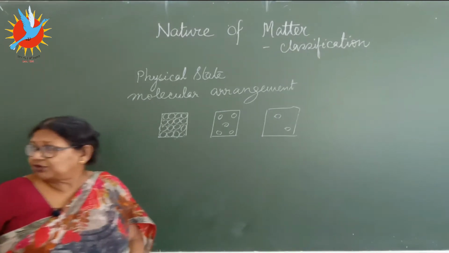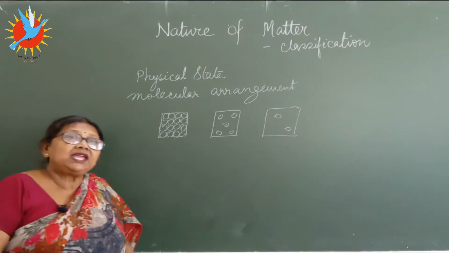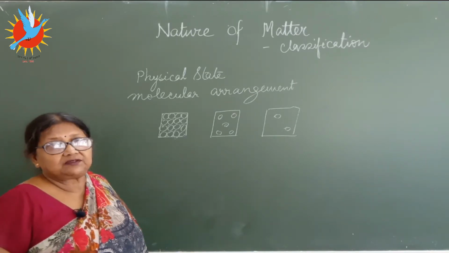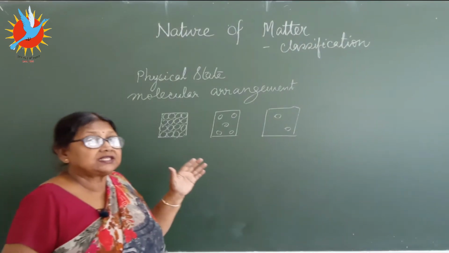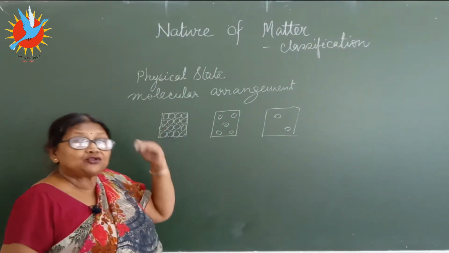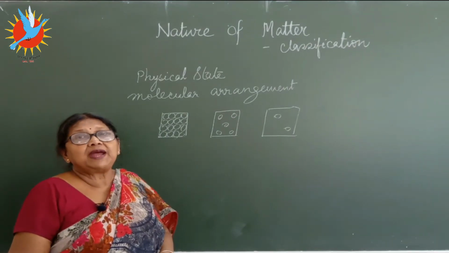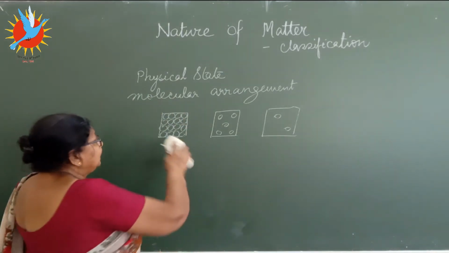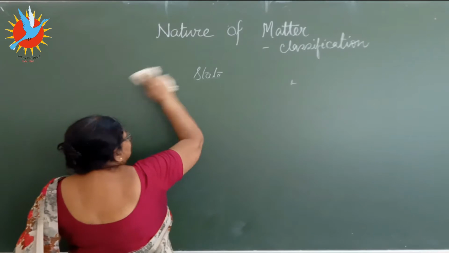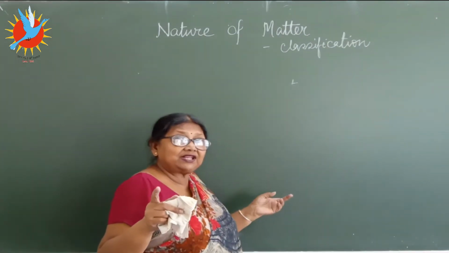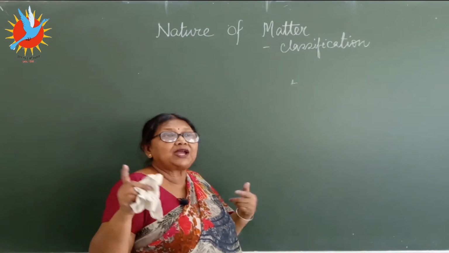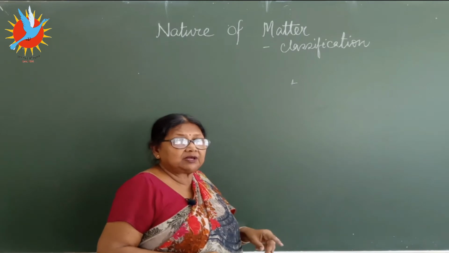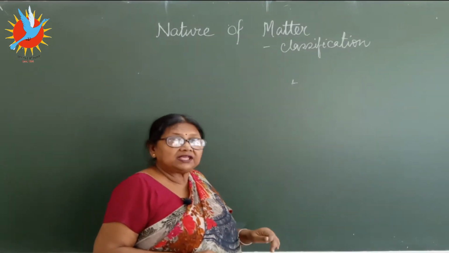Now today what we are going to learn is about the chemical composition of matter, how we can classify them. So we are still carrying on with the classification. First we did this one. Today's class will be the classification of matter depending upon the chemical composition. You remember, I hope, solid, liquid, gas, why they have shape and volume, why liquids have no shape but volume, why gases have neither of that. Just revise that class also, the lessons that you have been given.